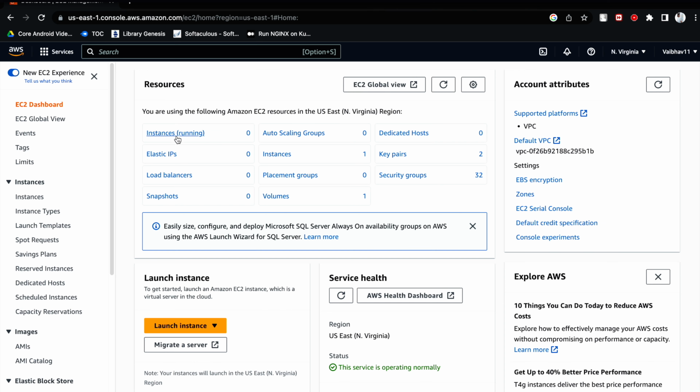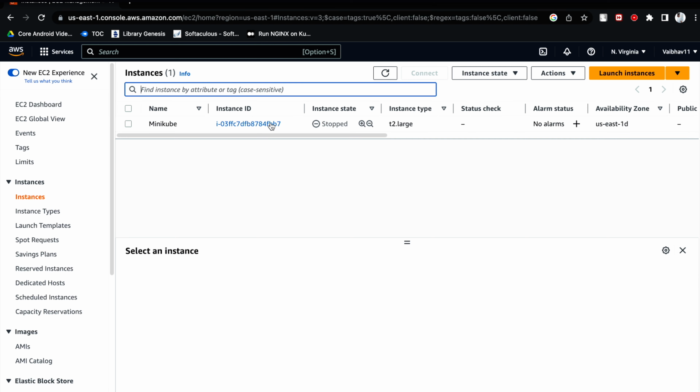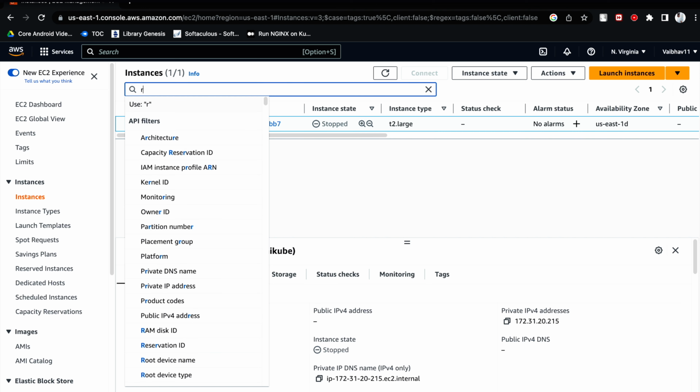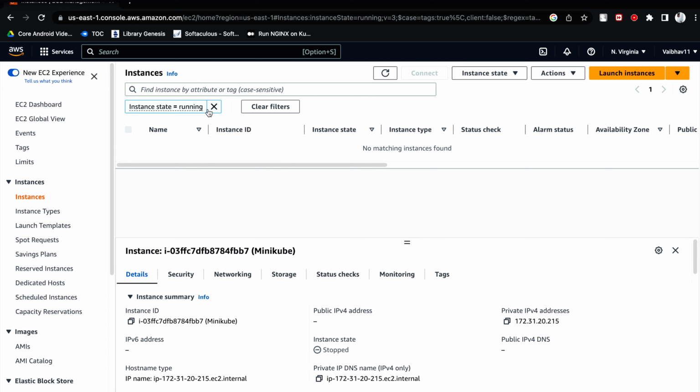Once you click on that, you can see the option Instances, just click on that. Once you land on this page, you can see there are no instances running. This is where you can filter the instances. Right now you can see this is in stopped state, so based on that you have various options to filter the instances. As such, we do not have any instances running. So let's get back to the topic.